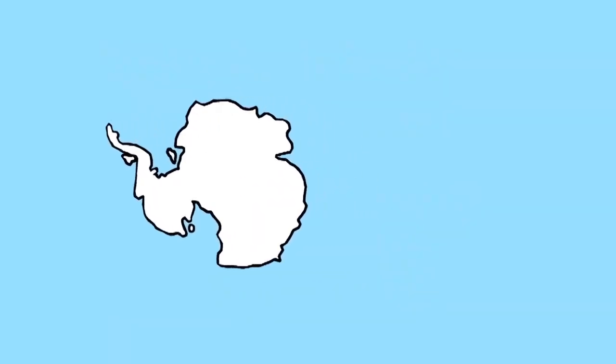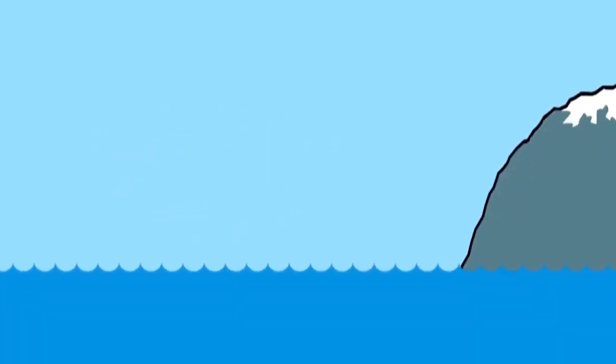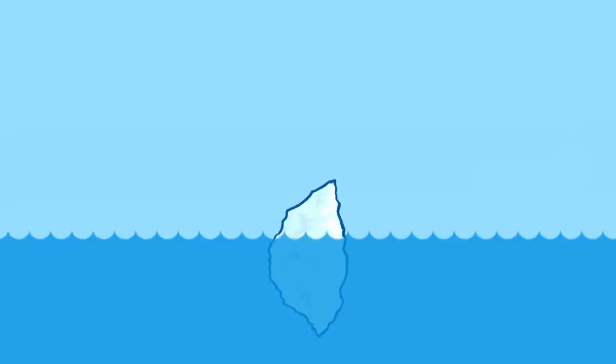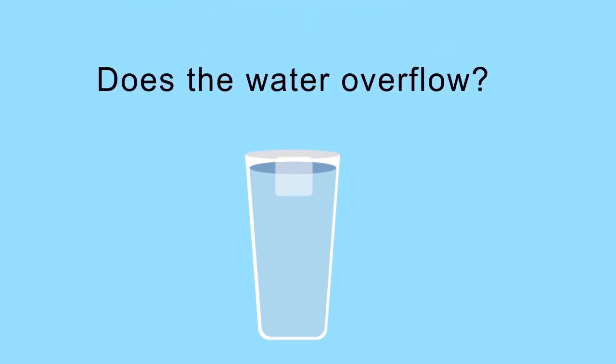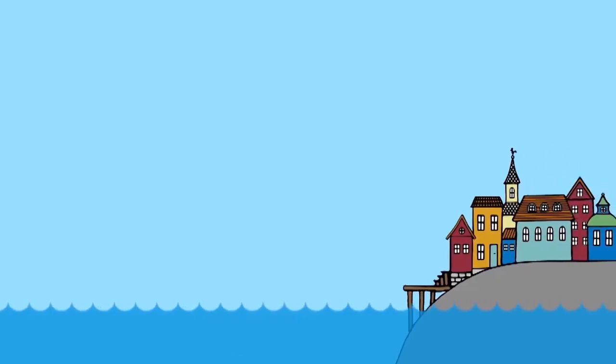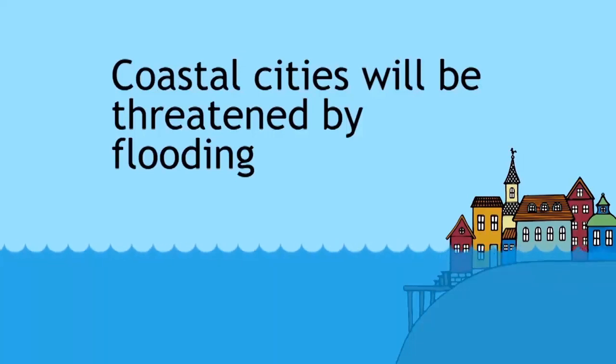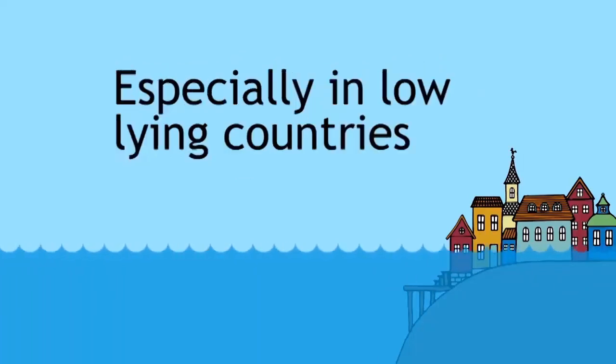Well, Antarctic ice, like mountain glaciers, is above ground, and if it melts, it will add water to the oceans. But the ice floating in the North Pole will simply contract into the space it displaced, and the sea level will not change. You can try this by floating an ice cube in a completely full glass of water. Does the water overflow as the ice melts? Try it. As sea levels rise, so more and more of our coastal cities will be threatened by flooding, especially at high tides and in stormy weather, and in low-lying countries like Bangladesh, the Netherlands, and in some Pacific island nations.